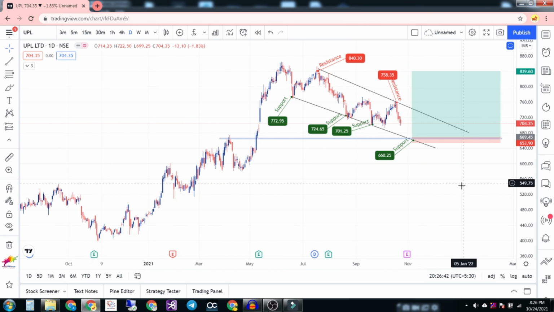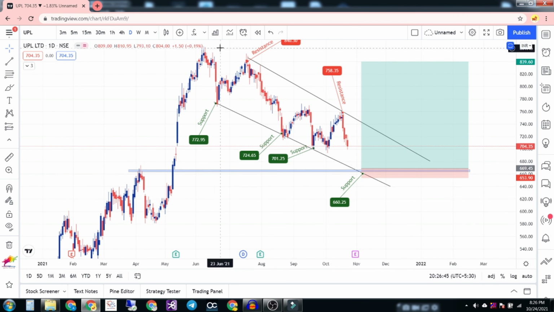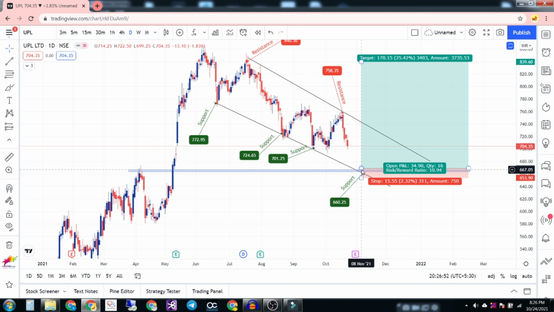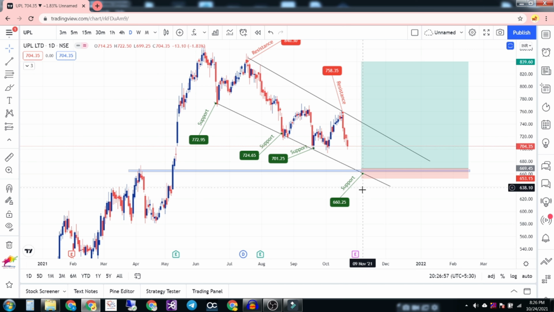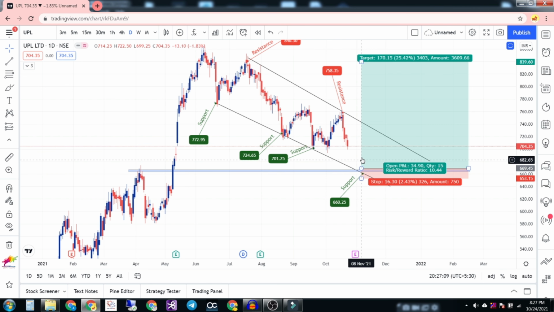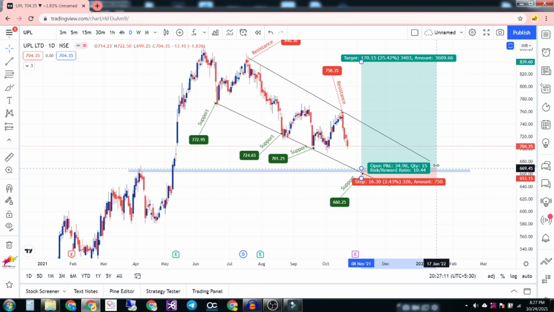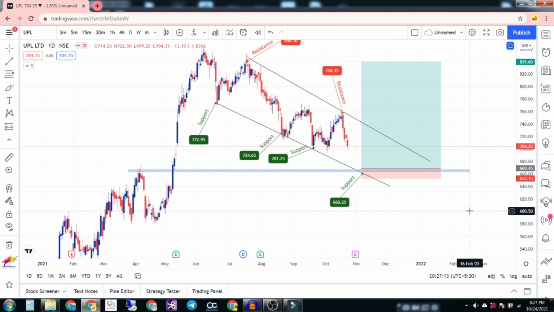This is one of the best patterns and a good entry for Hindustan Unilever. Our next one is UPL. UPL is also in a downtrending channel. So I'm expecting this level, 660, to act as a support, so that if I get this price, it will be a good entry, and the odds of winning this trade are high, because the channel resistance turned into support. This is also at this level, so I'm expecting this level to resist. If it comes here, it will be a good swing trade, short term, like a 2 or 3 week trade.